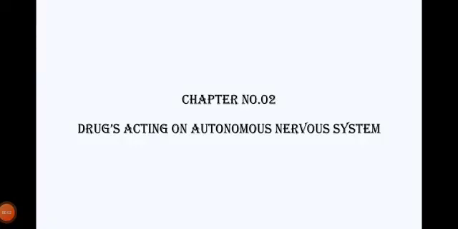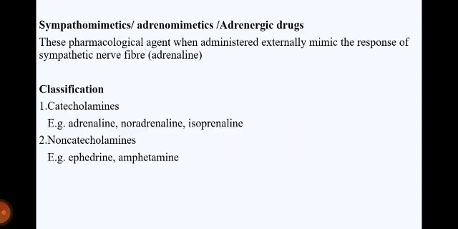Today we will study the next topic from the chapter drugs acting on autonomous nervous system. In that, sympathomimetic drugs, adrenomimetics or adrenergic drugs. These are pharmacological agents that, when administered externally, mimic the response of sympathetic nerve fiber, that is adrenaline.